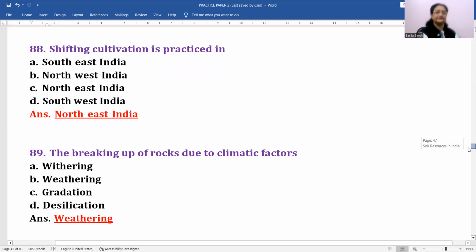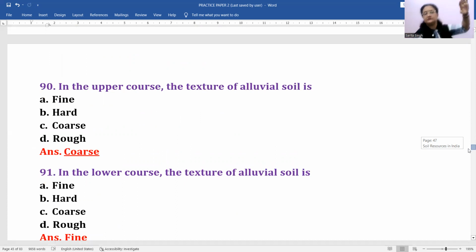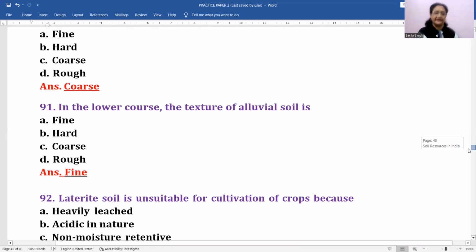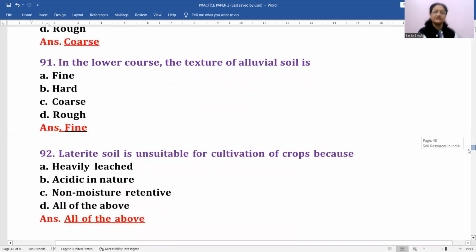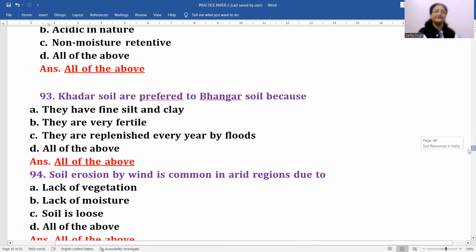Then next is breaking up of rocks due to climatic factors. It is weathering. Clear? Then in the upper course, the texture of alluvial soil is upper course. Upper course means in the entire flow of the river, the upper part of it. First stage of the river. Generally, the particles are quite coarser, right? Size of the particles are bigger. And in the lower course, you will find just opposite of that. These become fine.